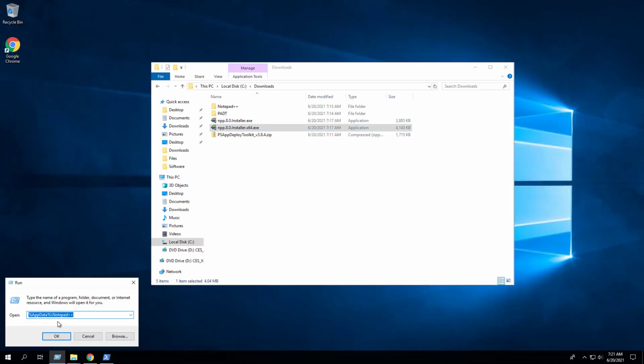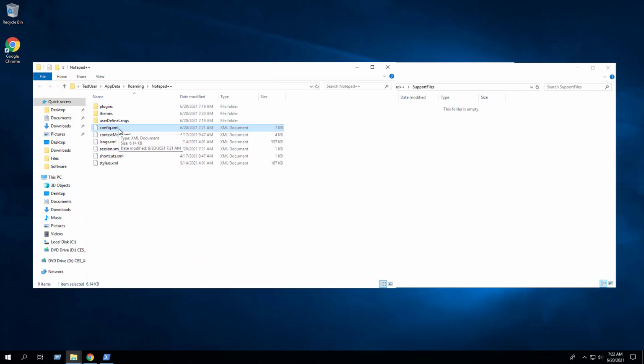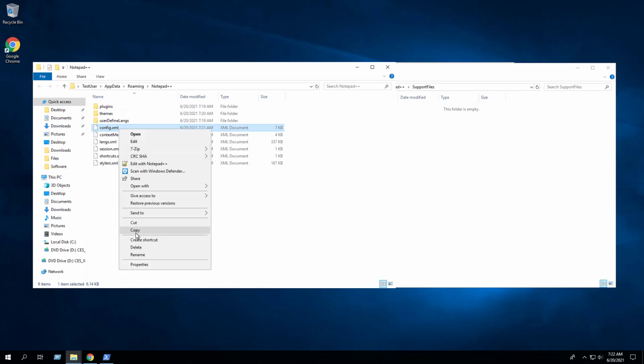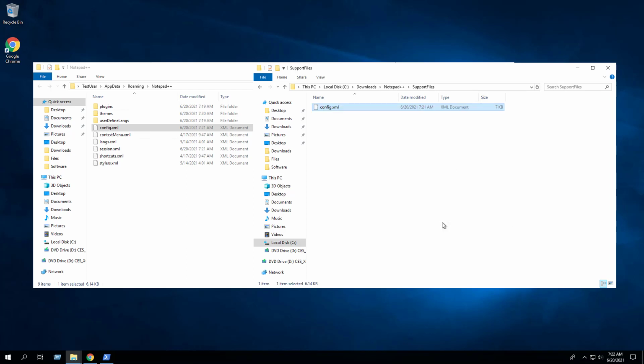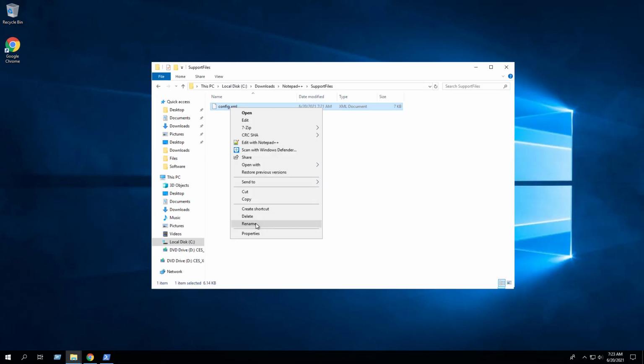Now we're going to navigate to the App Data Notepad++ directory of the current user's profile. Next, we will copy the config.xml file from the App Data Notepad++ directory to C downloads Notepad++ support files. Rename the config.xml file to config.model.xml. This will be the template for all new installations.